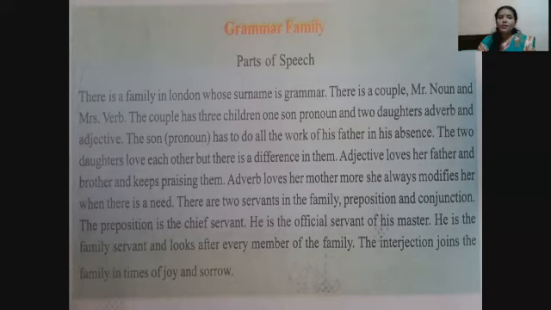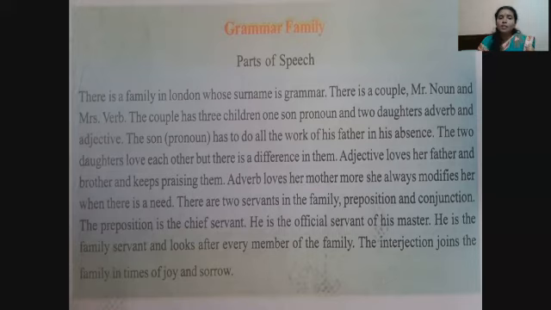The 2 daughters love each other, but there is a difference in them. Adjective loves her father and brother and keeps praising them. Adverb loves her mother more. She always modifies her when there is a need.